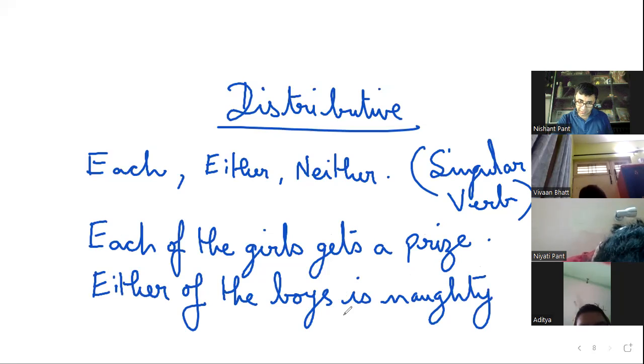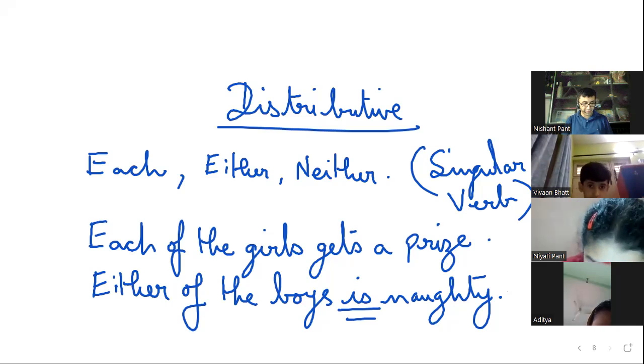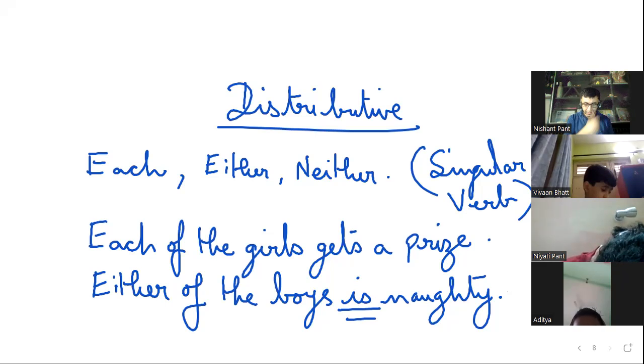Remember, they are taking a singular verb, is, right? When I do subject-verb agreement, I'll show you more combinations with either and neither, and sometimes the plural verb comes in, but with each, we'll always have a singular verb. So that is important. So this is about pronouns, children.